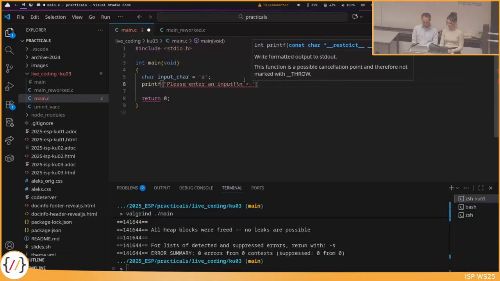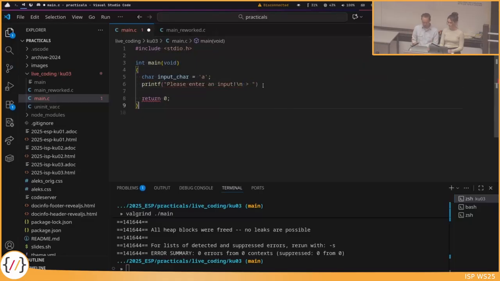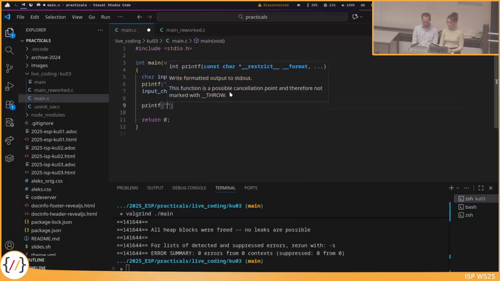And then in the next line, we also write this input symbol so that the user knows he needs to enter something. And now we call getChar, and the return value of getChar is the read in character. So this will be stored in input character. Now we can read something, but we would also like to check what is read in.